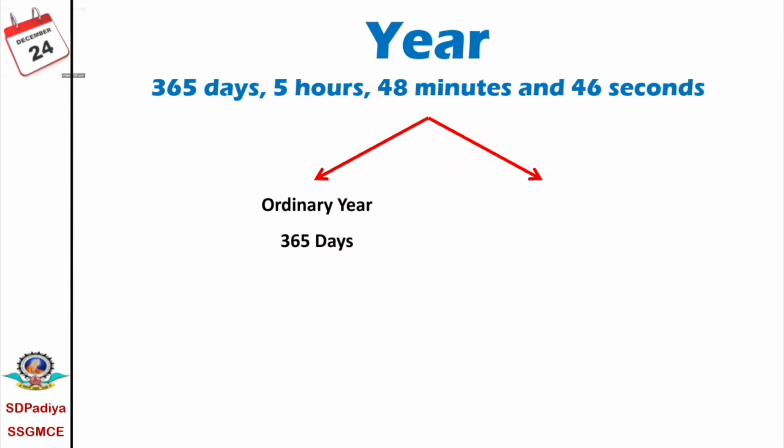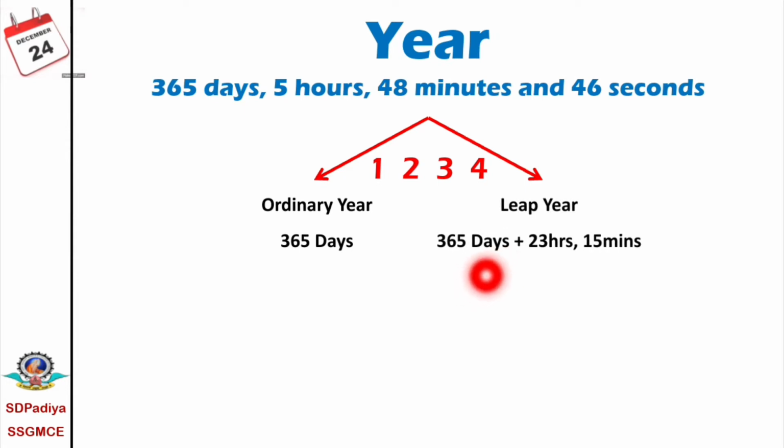To balance this time duration, after every 4 years, if we calculate, the duration will be 365 days plus 5 hours, 48 minutes and 46 seconds into 4, that is 23 hours and 15 minutes. Means after every 4 years, by collecting this 5 hours, 48 minutes and 46 seconds of each year, it is 365 days plus 23 hours and 15 minutes.